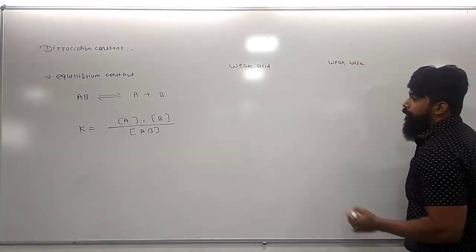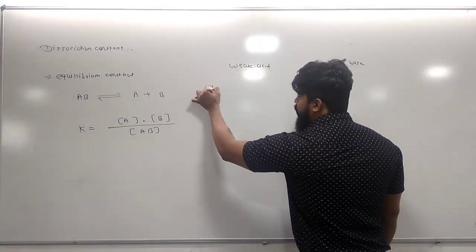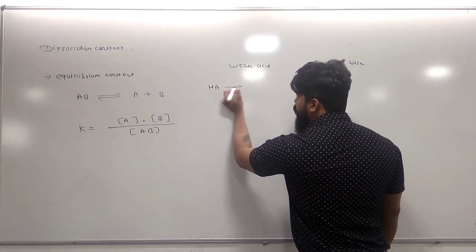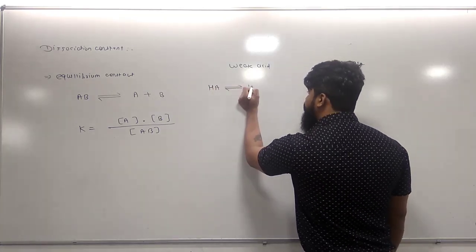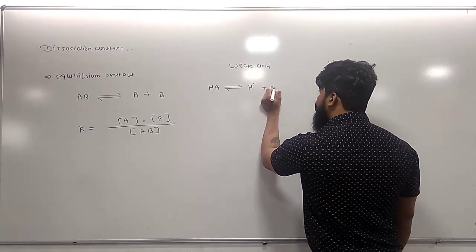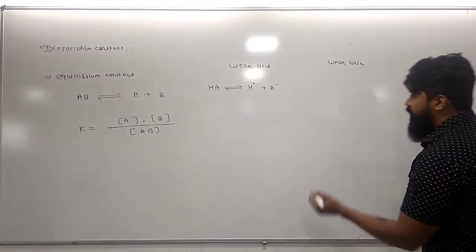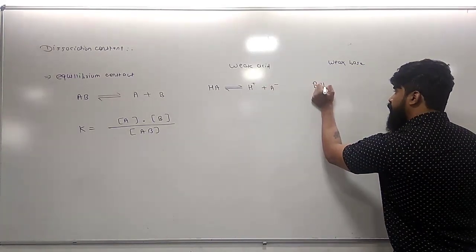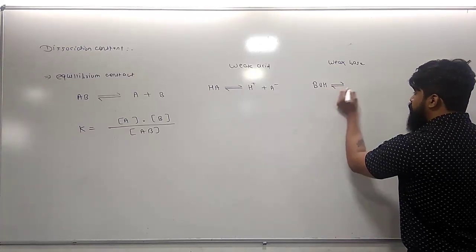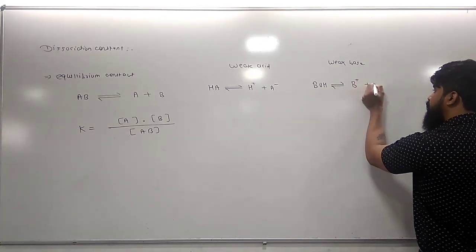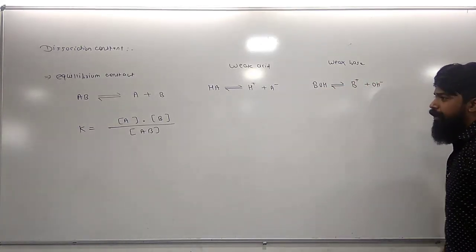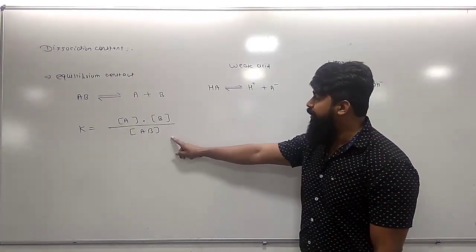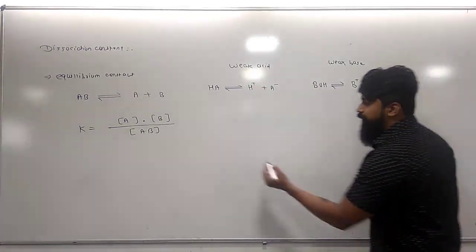A weak acid is generally symbolized by HA, which dissociates in a reversible manner and produces the two ions H+ and A-. The weak base BOH is also dissociated in a reversible manner into the two components B+ and OH-. If we apply the same concept for the weak acid and weak base, the expression becomes